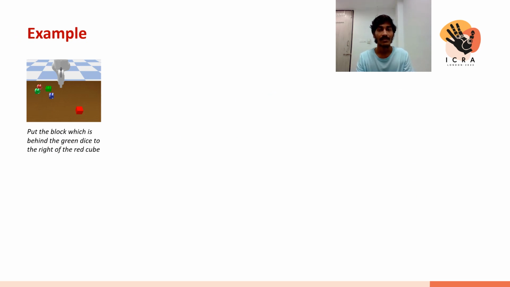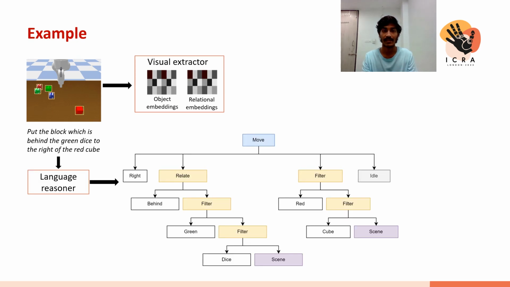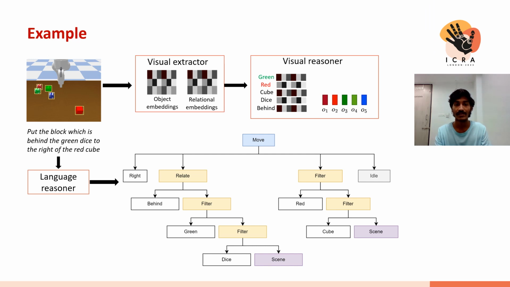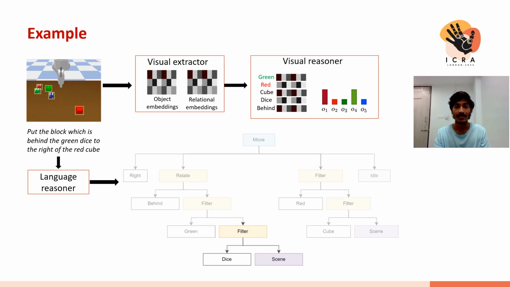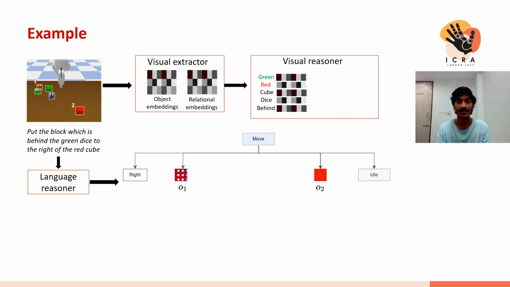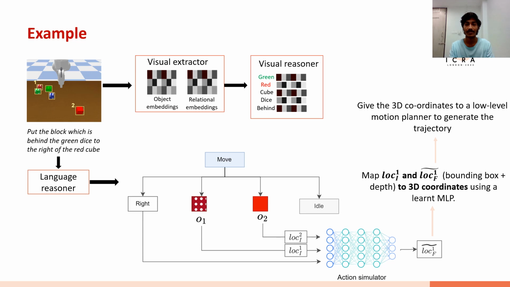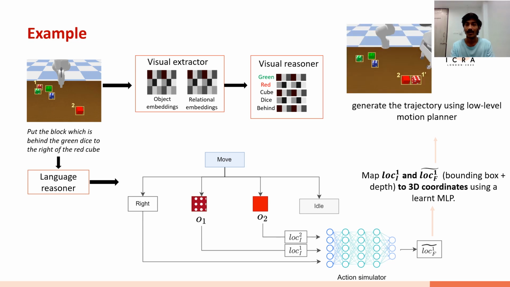This example illustrates the working of our model. The visual extractor extracts the scene graph and the language reasoner extracts the program. The visual reasoner takes in the program and performs a quasi-symbolic execution in a bottom-up manner and grounds the program on the initial scene. The action simulator then takes in the locations of the grounded objects and predicts the final locations for the objects, and the final locations are fed into the robot and it performs the pick and place operation.